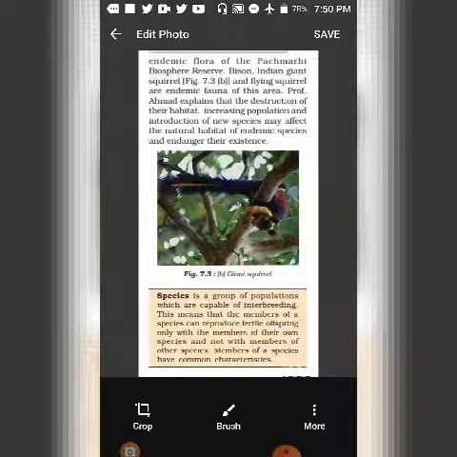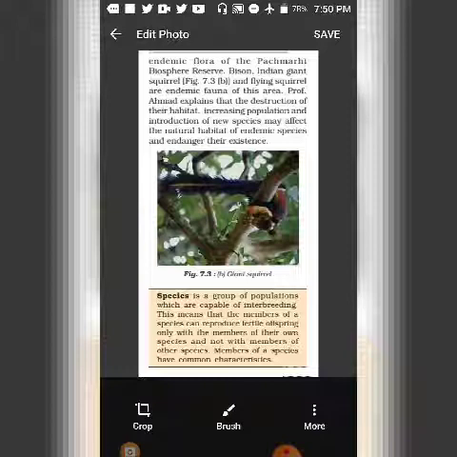This means that the members of a species can reproduce offspring only with the members of their own species, and not the members of other species. That means if there is a giant squirrel, then it will be able to produce another giant squirrel only when there is another male and female giant squirrel. It will not be able to reproduce, and the same goes for any plant, if the species of the same plant is not available.